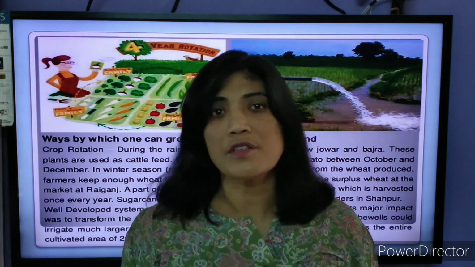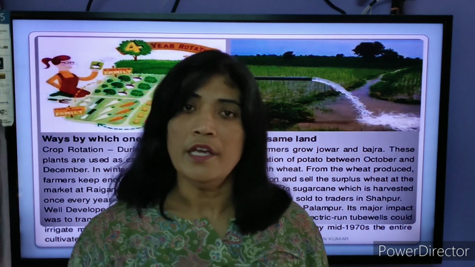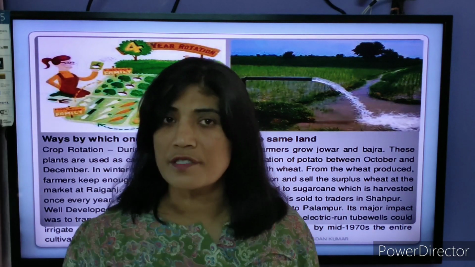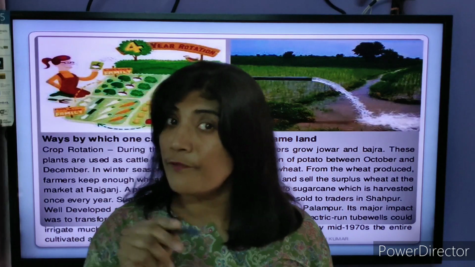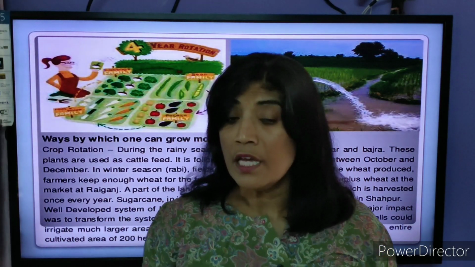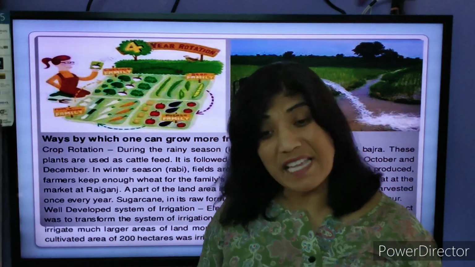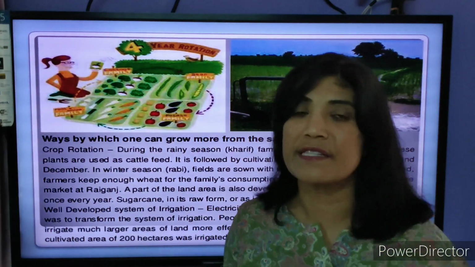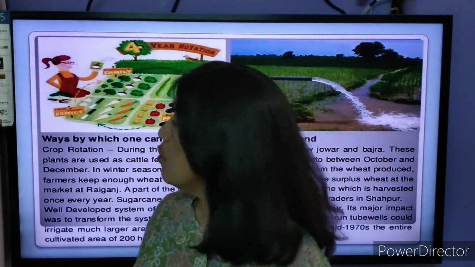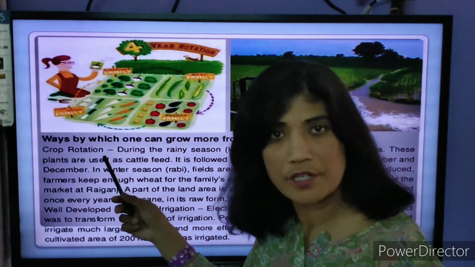You will lose the taste. Definitely, just like that, the soil also loses its fertility if you keep growing the same crop in all 3 seasons. So for that, crop rotation is done.